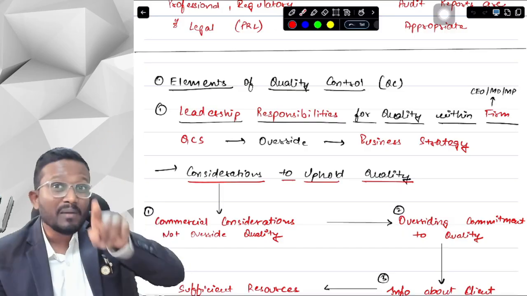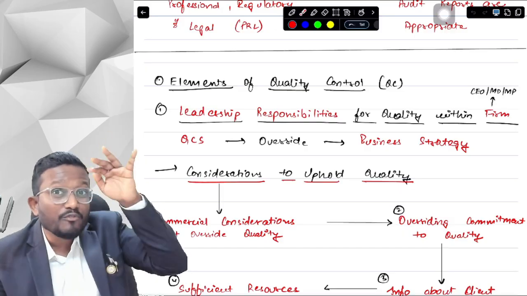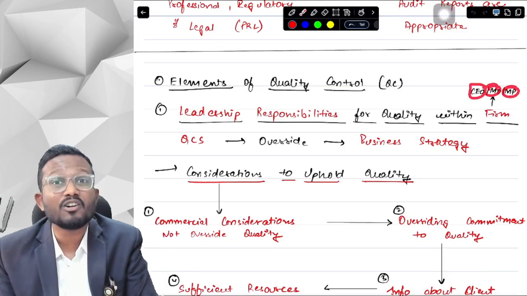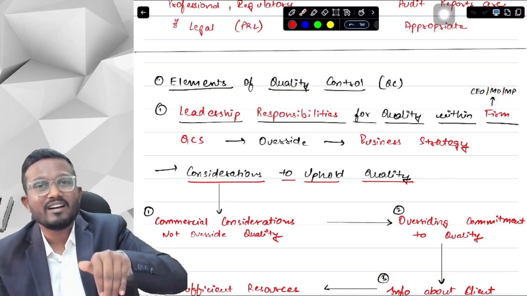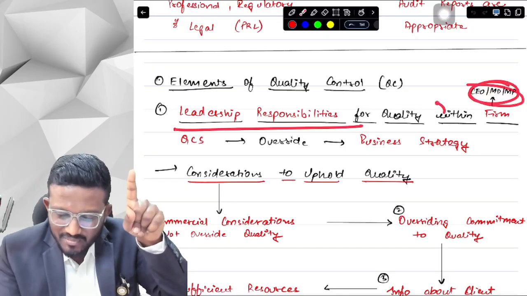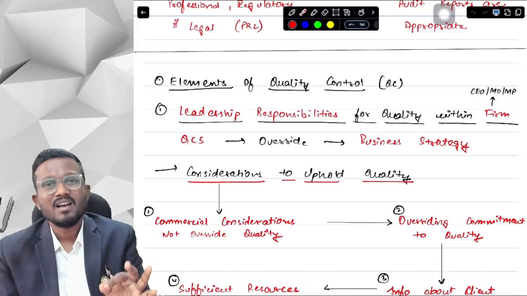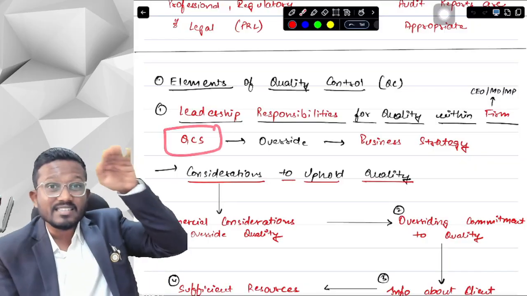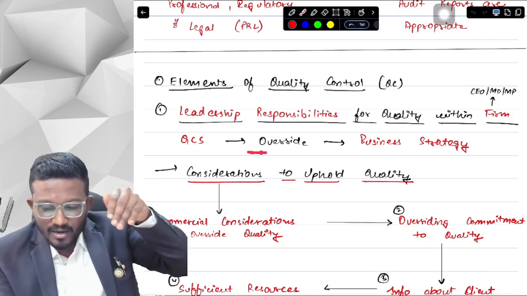No. The engagement partner is the leader of the audit. So, at the firm level, who is the leader, sir? The CEO, the managing director, the managing partner of the firm is the leader at the firm level. And the CEO, MD and MP have the responsibility for maintaining quality within the firm. Now, what should they ensure, sir? They should ensure that the quality control system overrides business strategy.